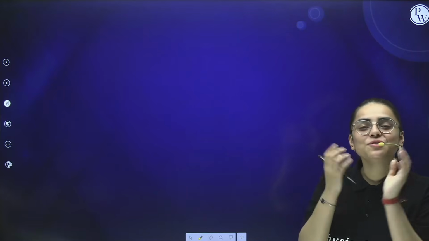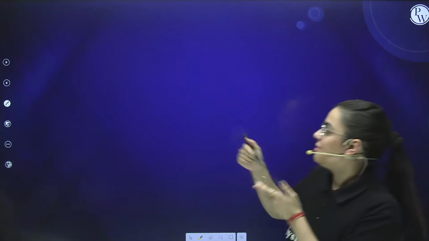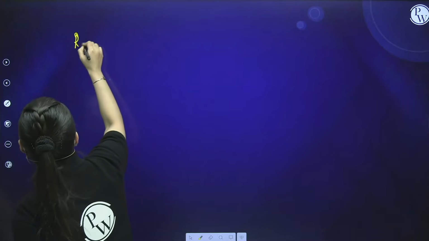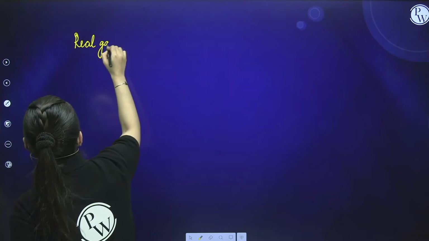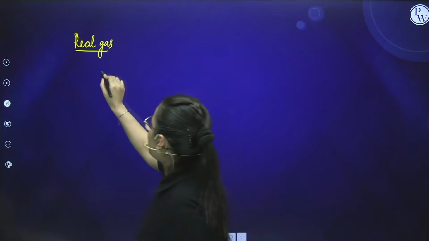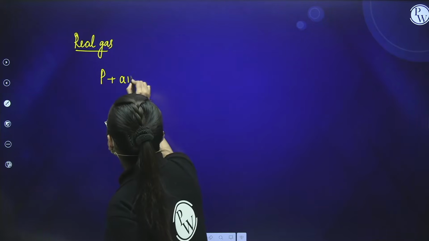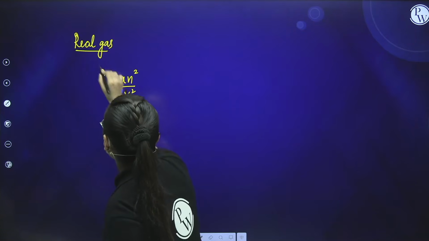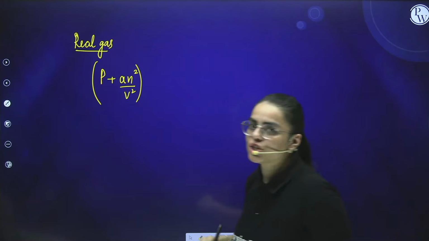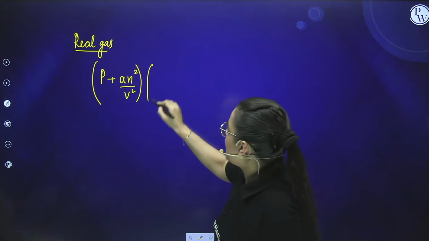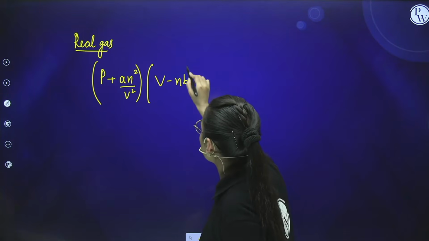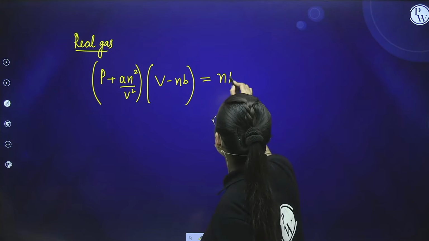Now students, moving to the next part is our equation. What is the equation for real gas? The question arises. The equation for real gas, as I've told you, PV is not equals to nRT. So what will be equal to nRT? P plus an square by V square, this is the pressure correction term, into V minus nb, this is the volume correction term. This is equals to nRT.